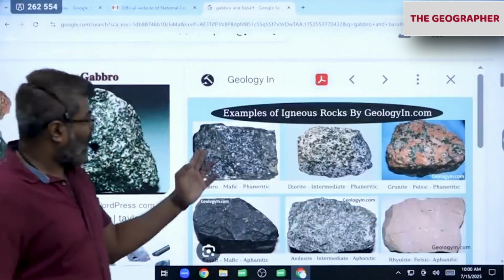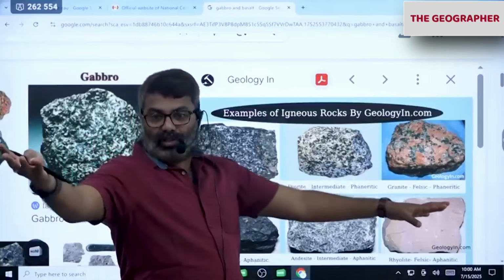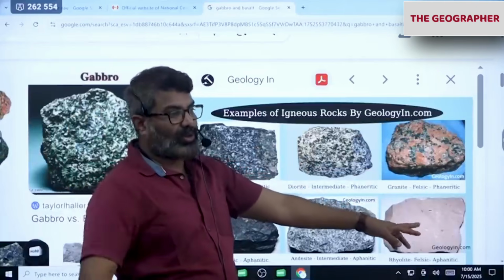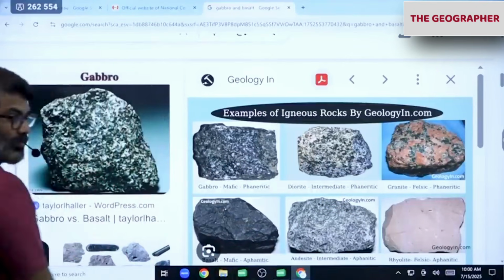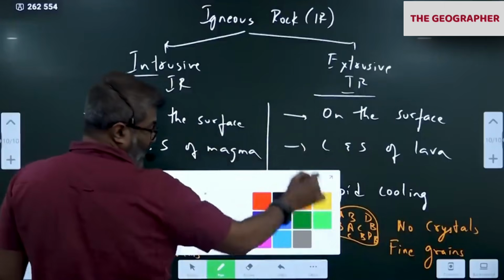Based on this, if there are crystals seen, that means they are intrusive. If there are no crystals, only fine grains, it is extrusive. Please remember this. That's how we classify them, based on the crystal growth.